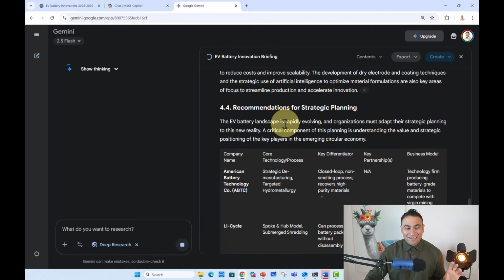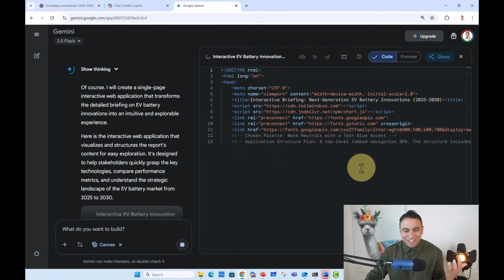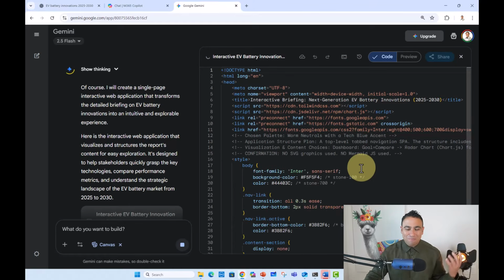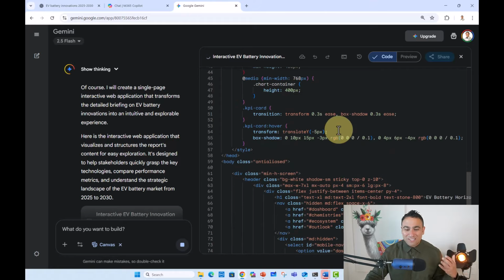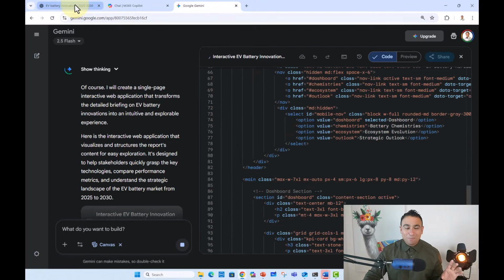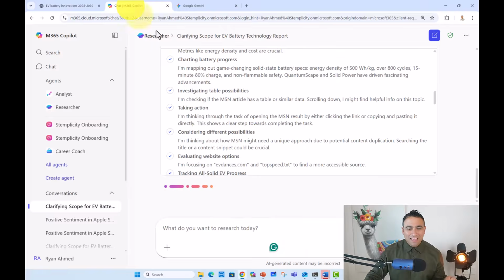So right now it is going to write code to build a website, essentially a web page, and it's going to extract all the numbers from the report and show you an interactive chart at the end. Please note that if you go back, you will see ChatGPT as well. It's still running, but at the end you will get pretty much the same report. And you can see as well here the Microsoft CoPilot is doing similar analysis and it's going to come up with a report.